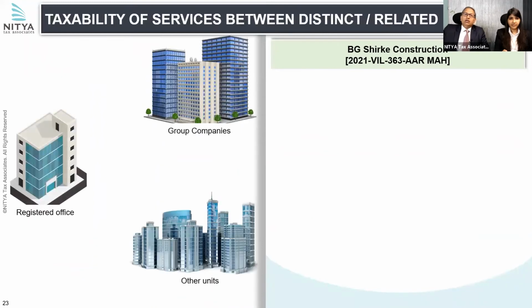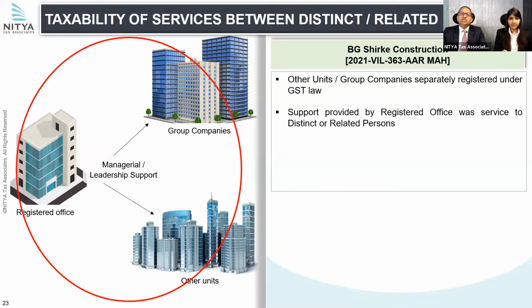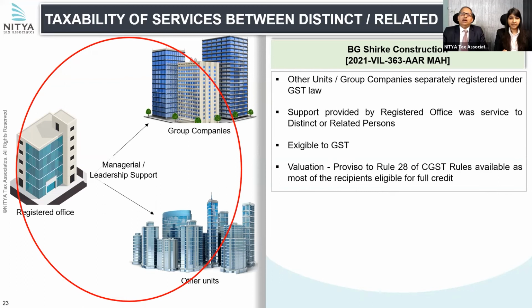So moving on, we discuss another important aspect, which is in the case decided by the Advance Ruling Authority of Maharashtra, BG Shirke Construction. Here, there was a registered office providing managerial and leadership support services to group companies as well as other units, sister concerns, subsidiaries and branches.